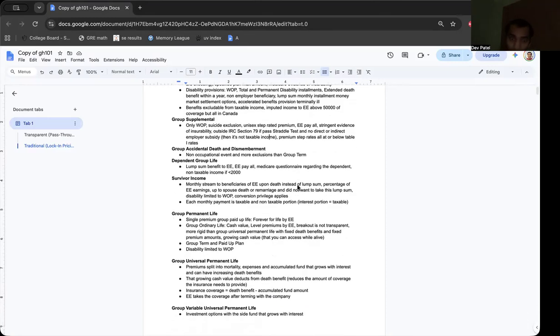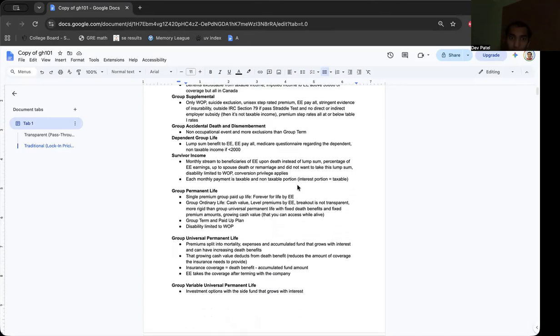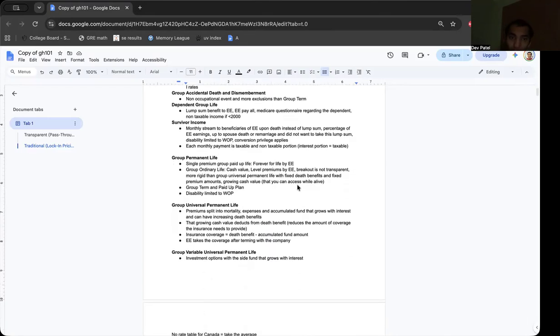Dependent group life is a lump sum to the EE if a dependent of the EE dies. Survival income, that's a monthly stream. So it's not a one-time lump sum, but it's a monthly stream to beneficiaries upon death instead of just a lump sum. And it's typically a percentage of EE earnings. It's an annuity stream. And we have group permanent, which consists of single premium. That's just one forever for the life of the EE.